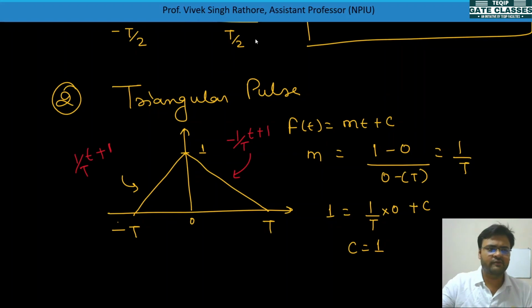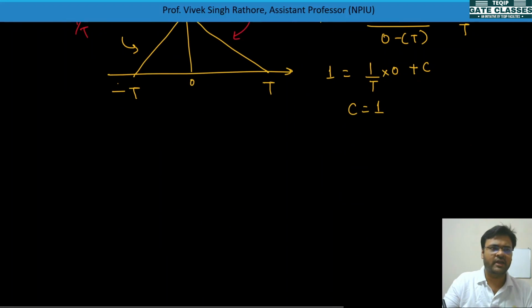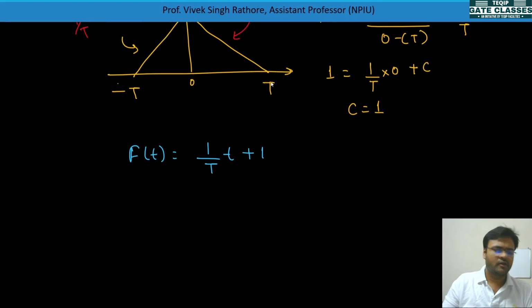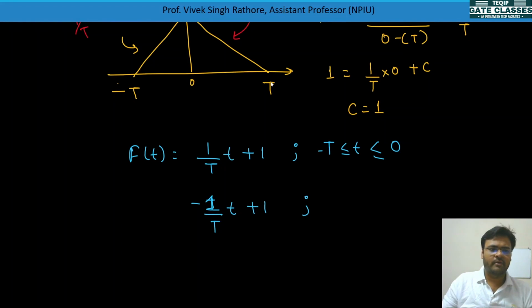So this triangular pulse can be represented as f(t) equal to t by T plus 1 for minus T less than t less than 0, and minus t by T plus 1 for t greater than 0 and less than T. And this will be 0 for other points.